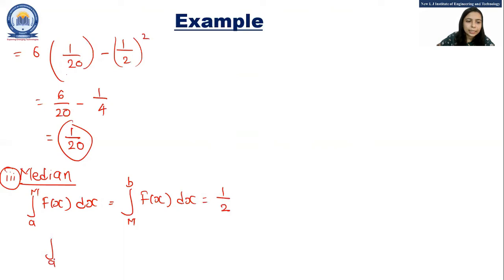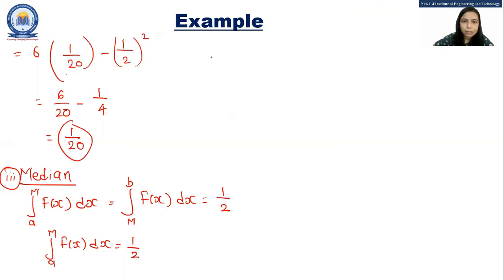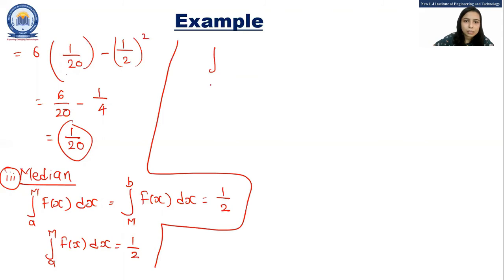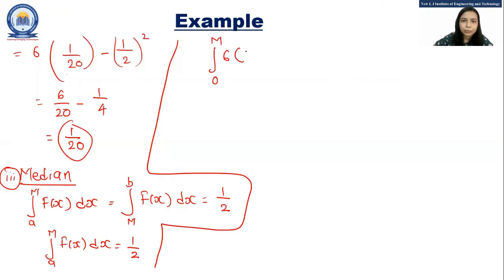So integration from a to m of f of x dx is 1 by 2, where a is the lower limit, that is 0. So we write integration from 0 to m, and the value of f of x is 6 into x minus x square, dx is equal to 1 by 2.